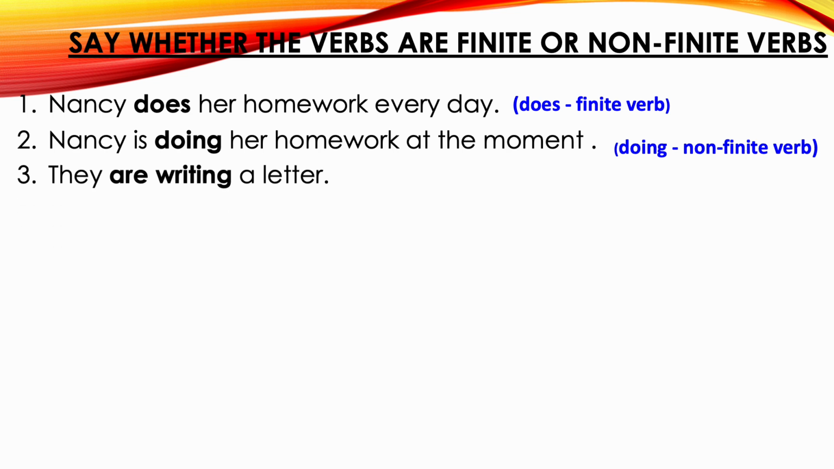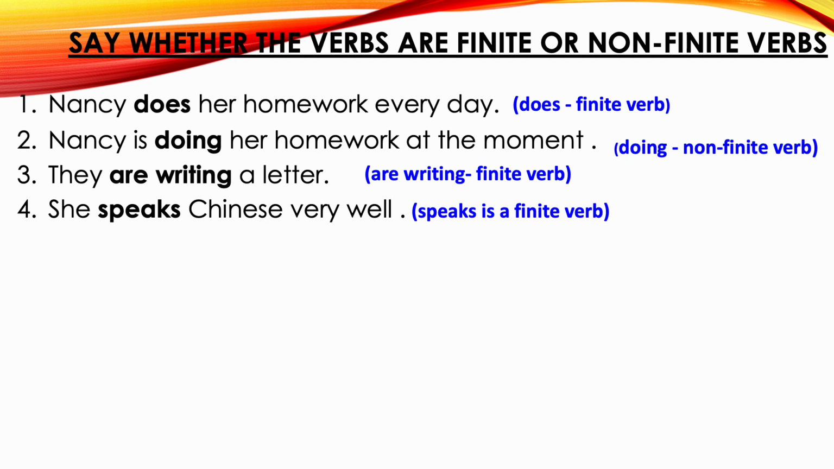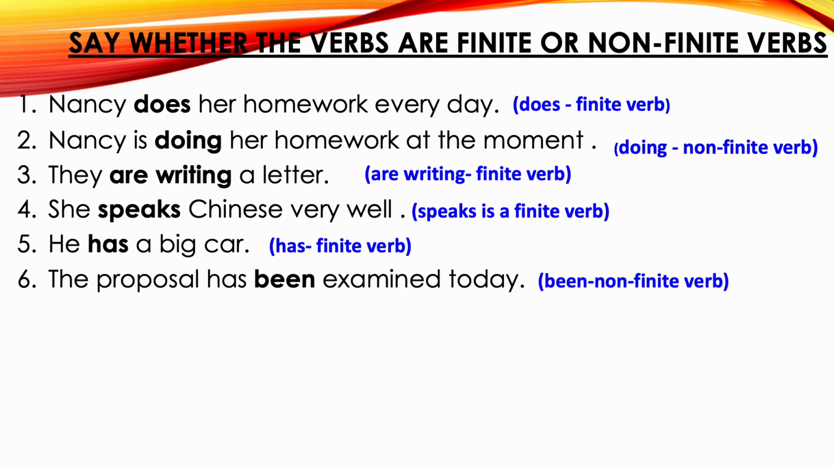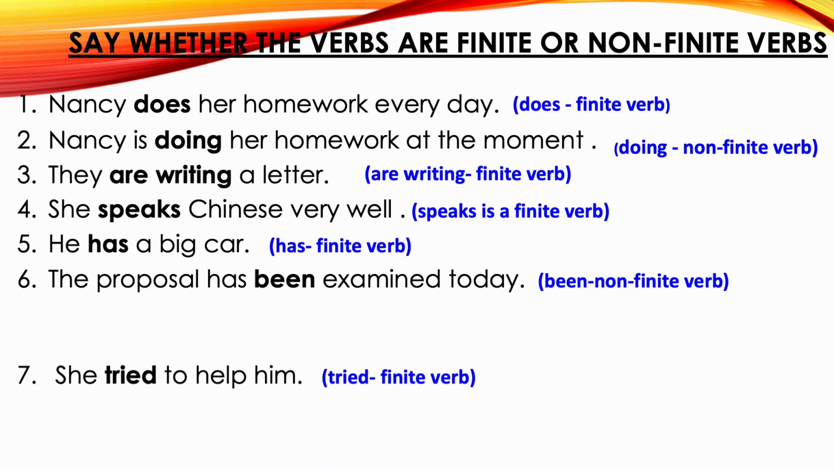Next one, they are writing a letter. Are writing, again we are able to identify the tense of the verb. It is present continuous tense. So it's a finite verb. The next one, speaks. It's a finite verb since we can identify the tense. Has, again a finite verb. Has been, a non-finite verb, but only if the word been is underlined or kept in bold. If it has been as underlined one or kept in bold, it would have been a finite verb.